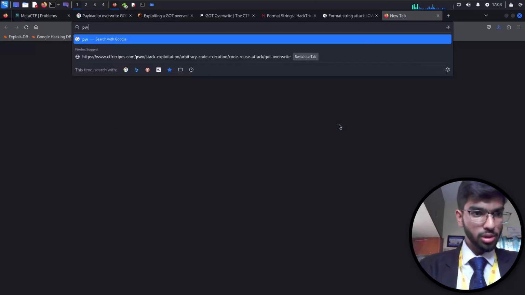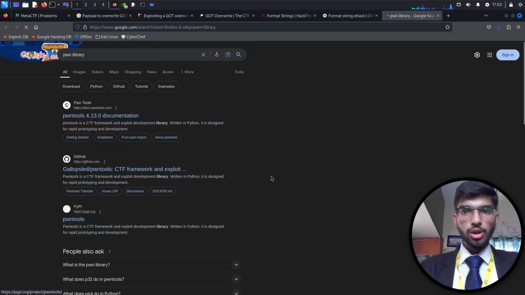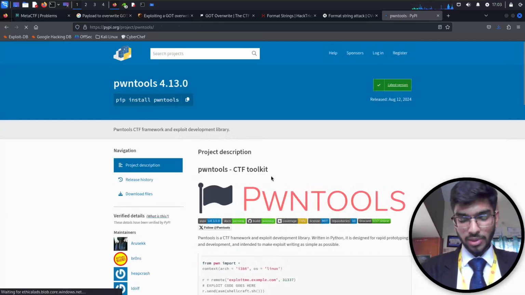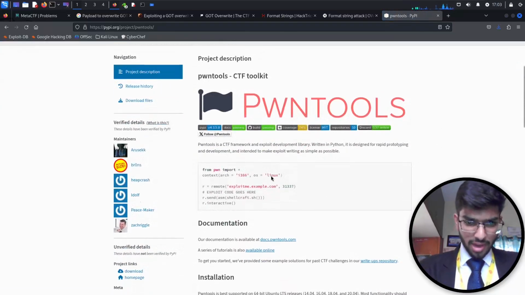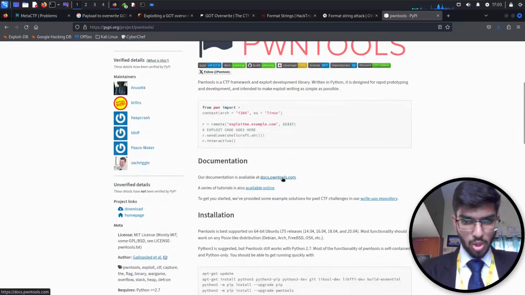So that's a library called pwntools, which is used basically in CTFs. It has a CTF framework. I can Google search that library. It's there, and Python py. Yeah, it's here. So it uses CTF. It's a framework developed on that ideology, where you can use it for different kinds of exploitation that you can do. So let's also open the documentation of it.